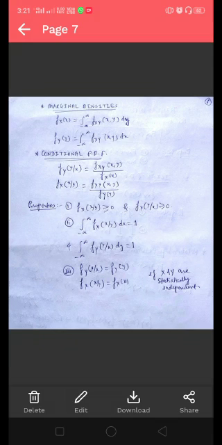Property number 2 represents that the area under the conditional PDF is always unity. Property number 3: if x and y are statistically independent random variables, then the conditional PDF reduces to the marginal density. So from property number 3, we can obtain the conditional PDF equals the marginal density for statistically independent random variables.